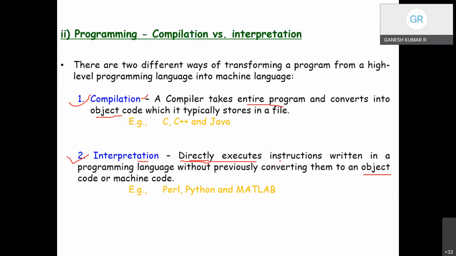Examples of compiled languages are C, C++, and Java, and interpreted languages are Perl, Python, and MATLAB. From this understanding, can you say which model will be the better one? Can you post it in the chat window? Yes.